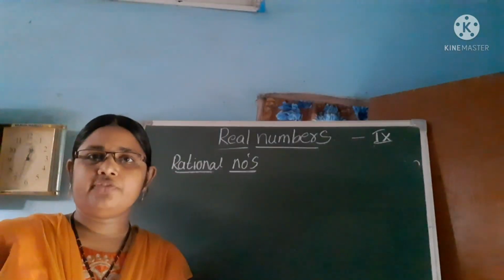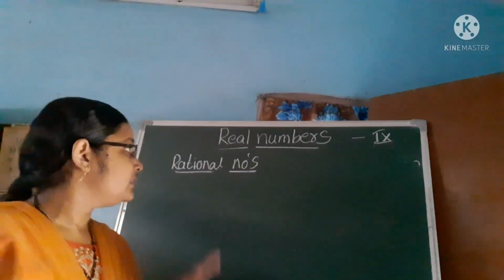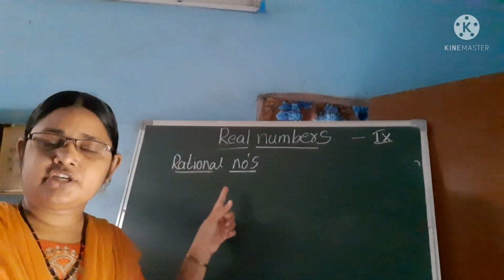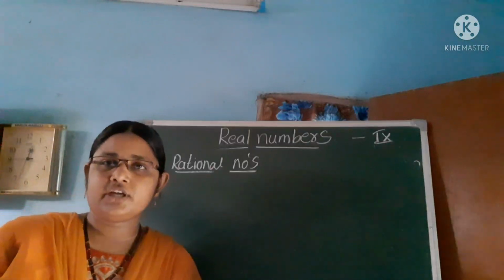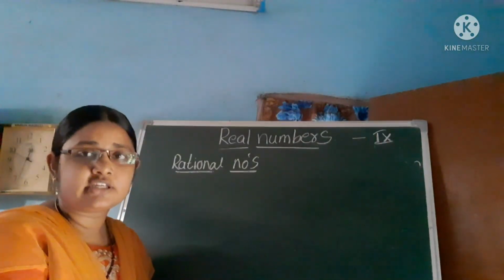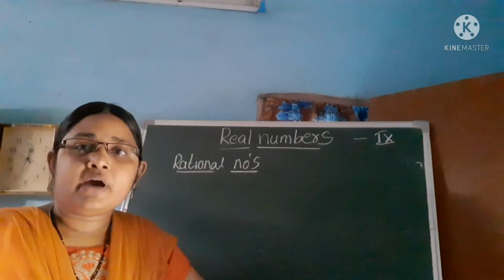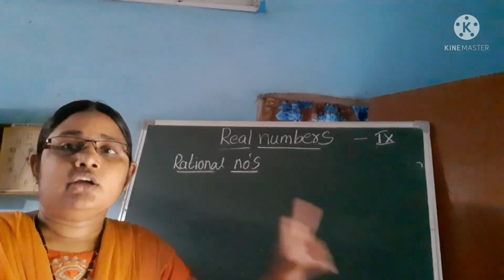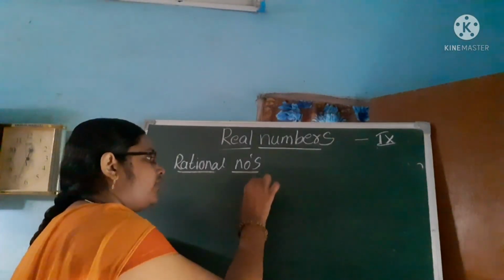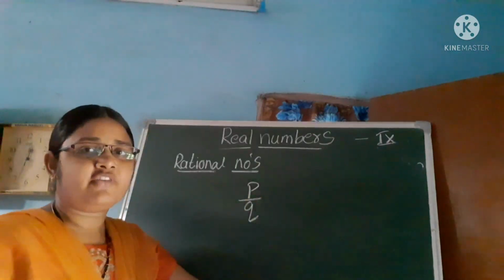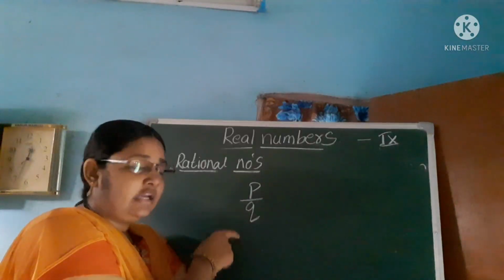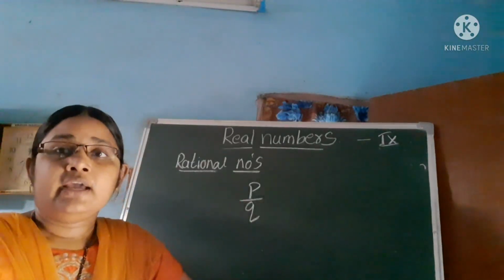After integers, the next topic is rational numbers. So what are the rational numbers? If a number is said to be a rational number, that number must satisfy two conditions. The first condition is that the number is in the form of p by q, where p and q are integers.